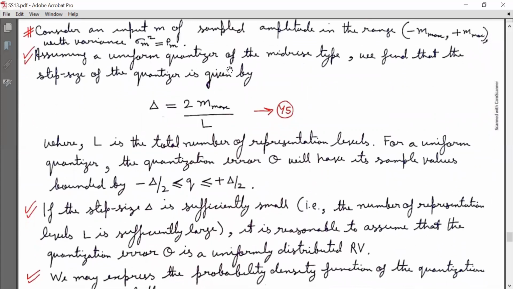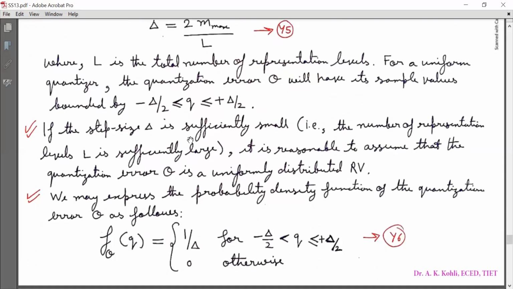Assuming a uniform quantizer of mid-rise type, we find that the step size of the quantizer is given by delta equal to 2 m maximum by L, marked as equation y5, where L is the total number of representation levels. For a uniform quantizer, the quantization error capital Q will have its sample values bounded by this range. That is, small q is lying in the range minus delta by 2 to delta by 2.